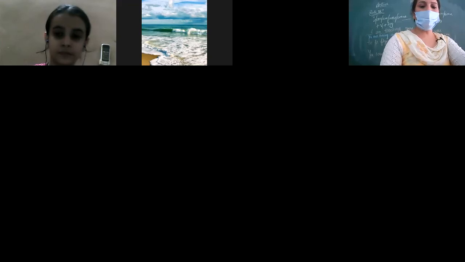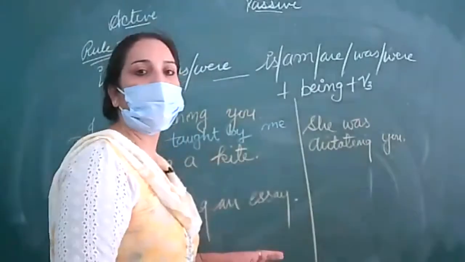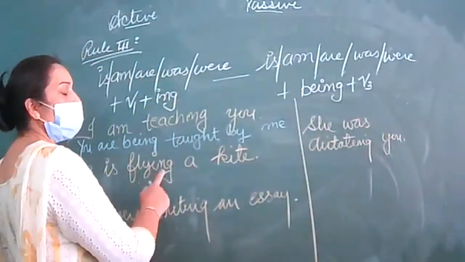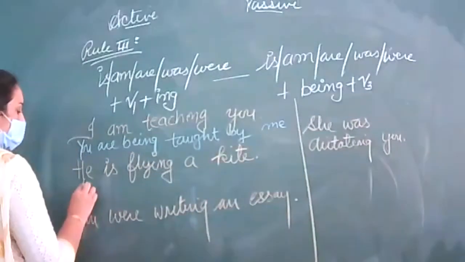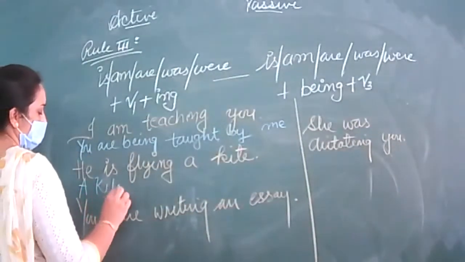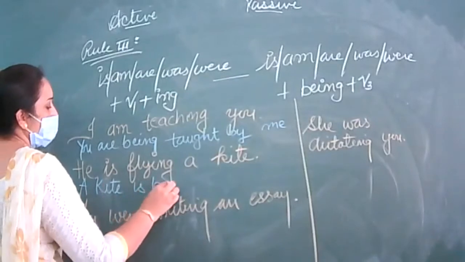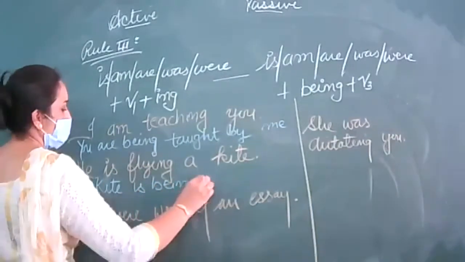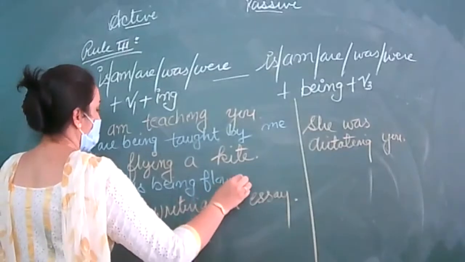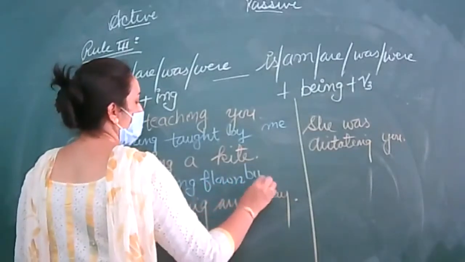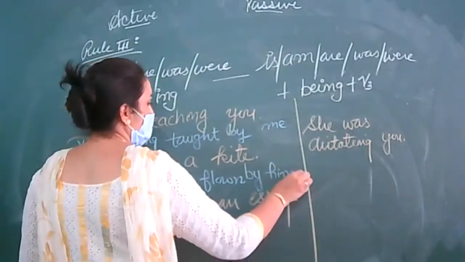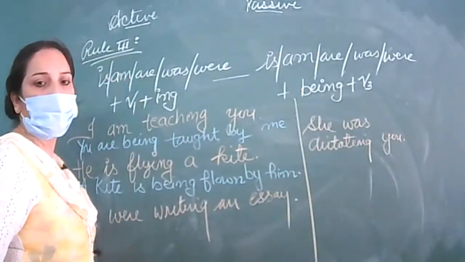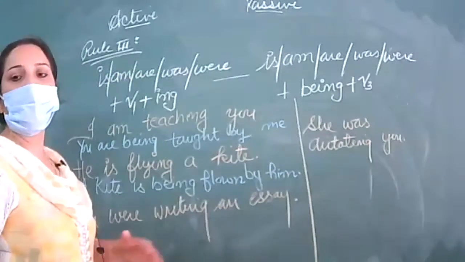So in the chat box, write down your answers. All are writing the correct answer. So, he is flying a kite. A kite is being flown by him. You were writing an essay.